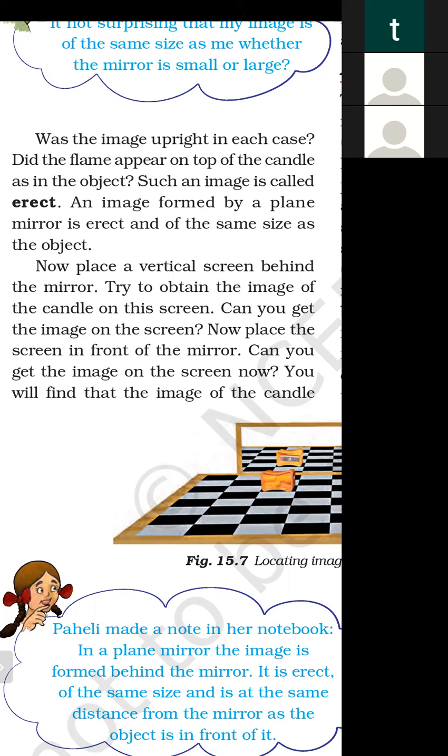So the image formed by a plane mirror is virtual, it is not real. If an image is obtained on a screen, like with a projector in our school, the projector throws the light on the screen, that